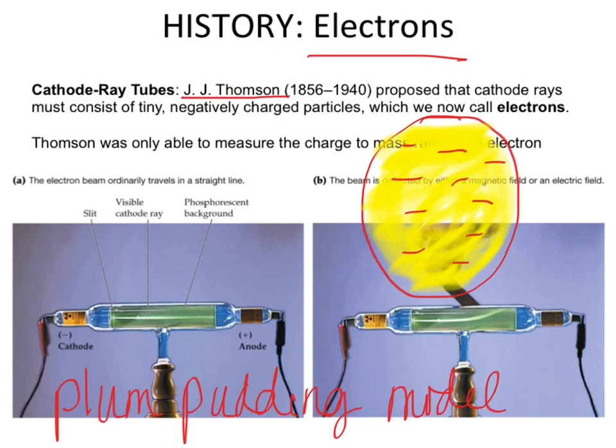So you need to know Dalton, 4 postulates and the 2 that changed. Then you need to know Thomson discovered electrons using the cathode ray tube, and he called it the plum pudding model. Any questions over that? Before I go to the next slide.